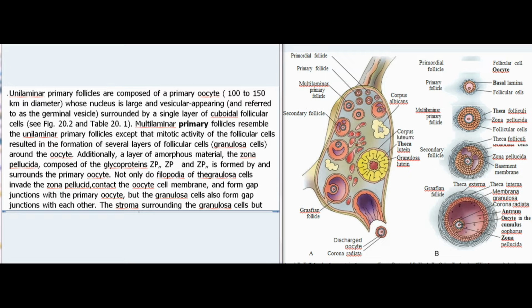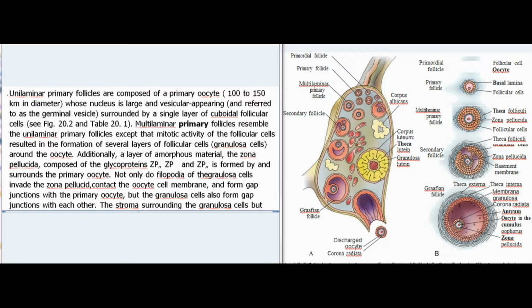Additionally, a layer of amorphous material, the zona pellucida, composed of the glycoproteins ZP1, ZP2, and ZP3, is formed by and surrounds the primary oocyte. Not only do filopodia of the granulosa cells invade the zona pellucida, contact the oocyte cell membrane, and form gap junctions with the primary oocyte, but the granulosa cells also form gap junctions with each other.